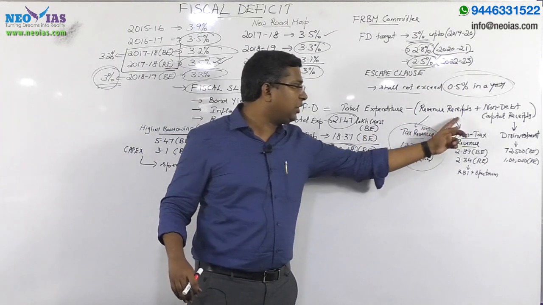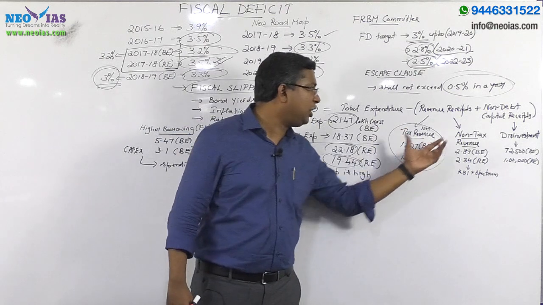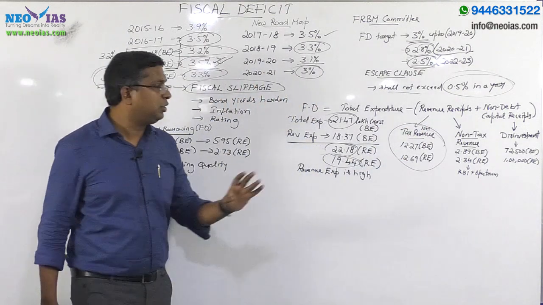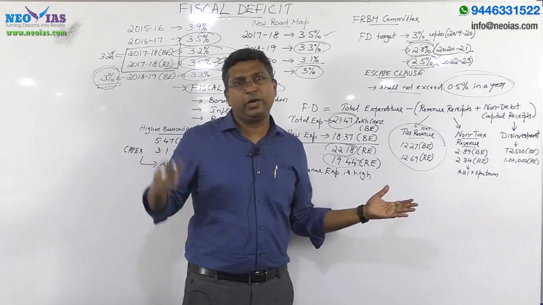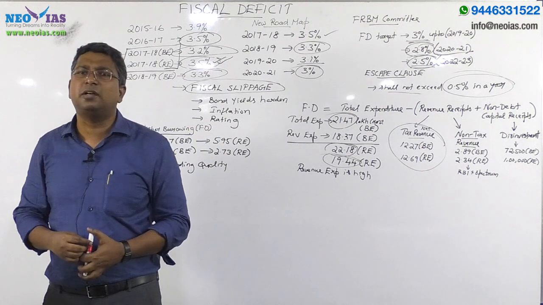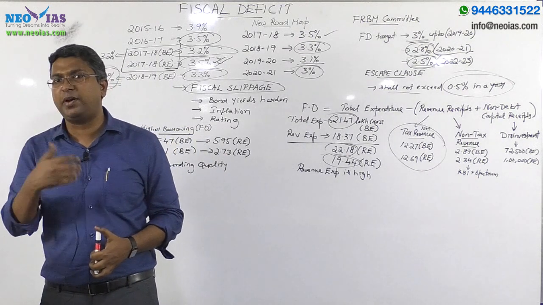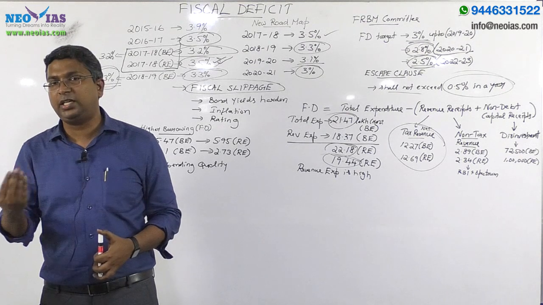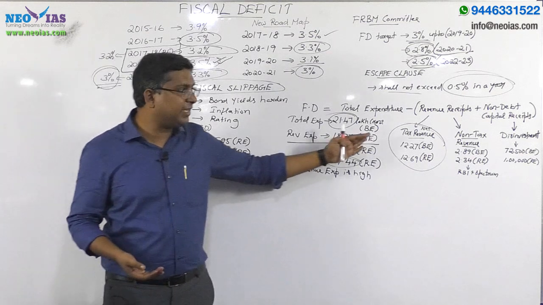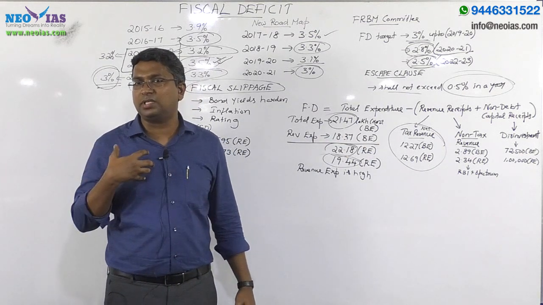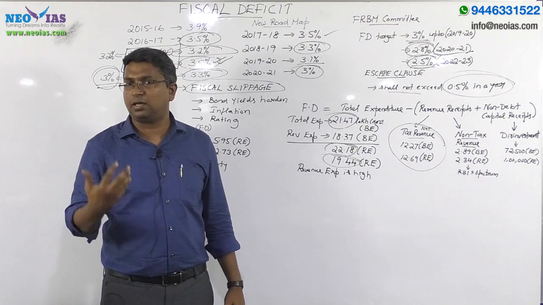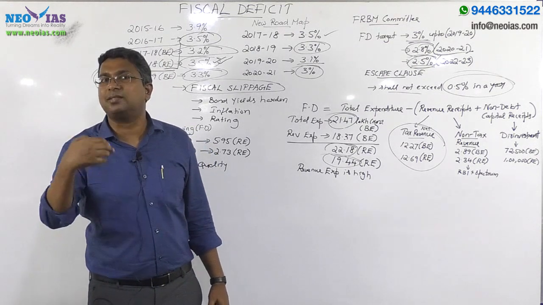Now when you look into the revenue receipts component, that is tax revenue and non-tax revenue component, nothing has happened to the tax revenue component. If you look into the net tax revenue, we already discussed in our earlier economic survey, part 2, where we discussed fiscal developments. That time I had explained what is gross tax revenue and net tax revenue. The budget tax revenue is net tax revenue. Net tax revenue is after devolving the taxes to the states from the gross tax revenue. What the government gets is what is called net tax revenue.